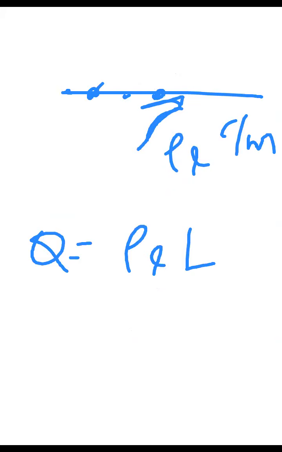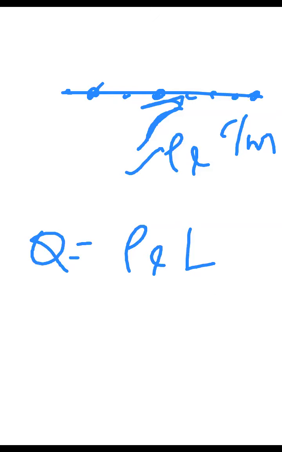Are you getting this idea, sir? Once the charge is given on a line, they will give you a line charge density, rho L. What is the unit of line charge density? How the charge is distributed over a length. So that means coulomb per meter, rho L coulomb per meter. Again, if you want to calculate the total charge, you have to multiply with length.